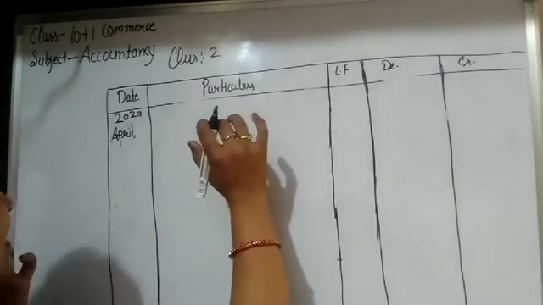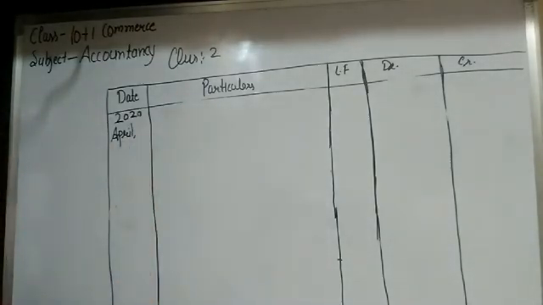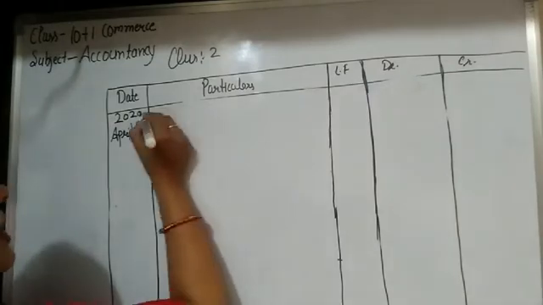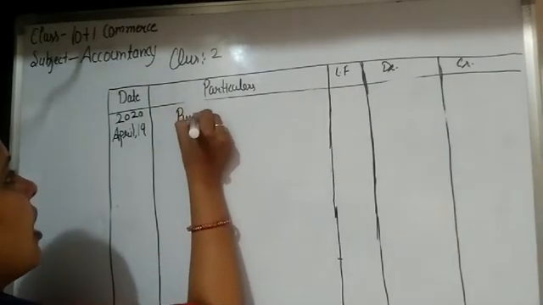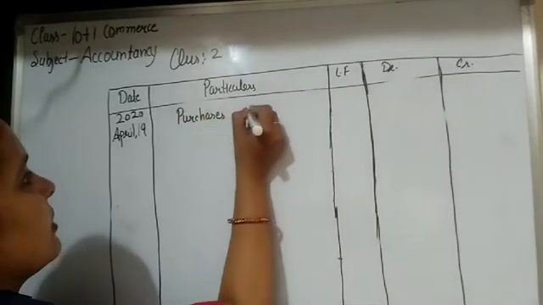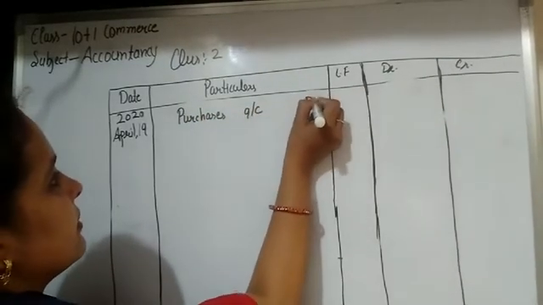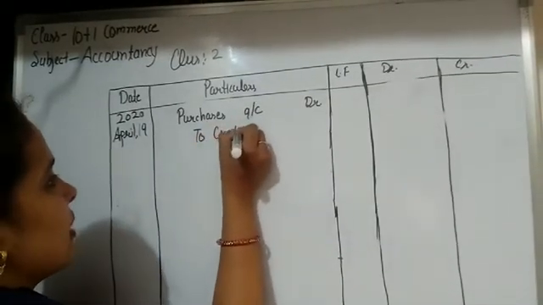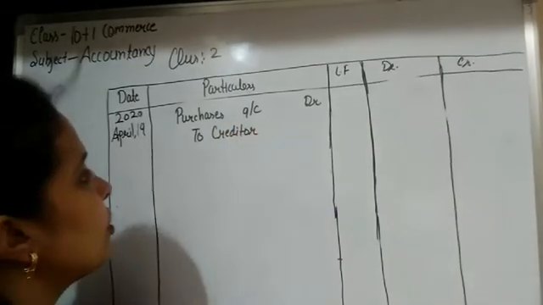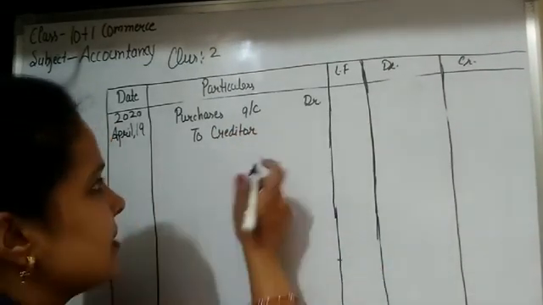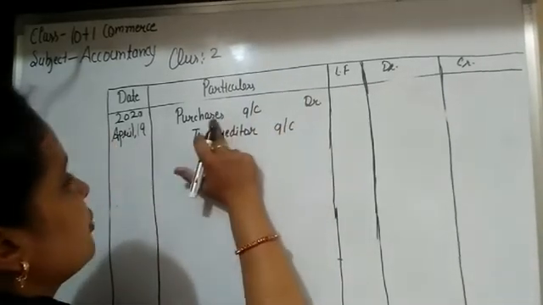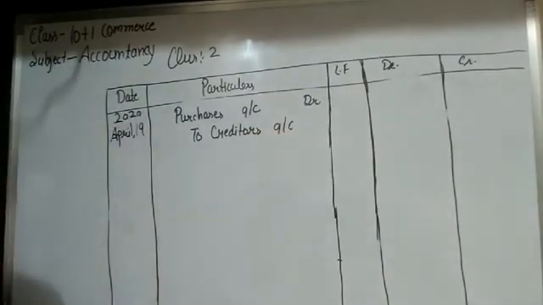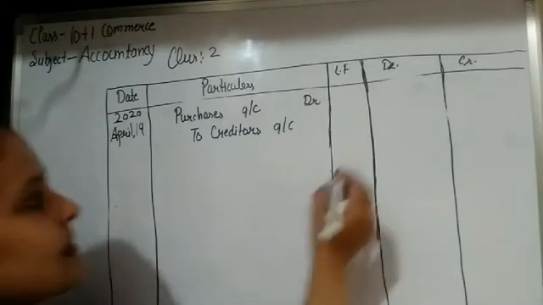So in this question purchases are done on credit, and this transaction is held on April 19, students. So we pass the journal entry purchases account debit to creditors account. Why do we use the word creditor? Because the name of the person is not given in the question. And the amount of purchases is rupees 7,000.